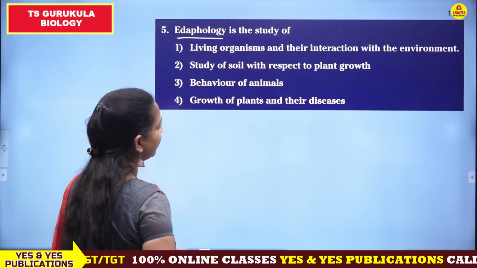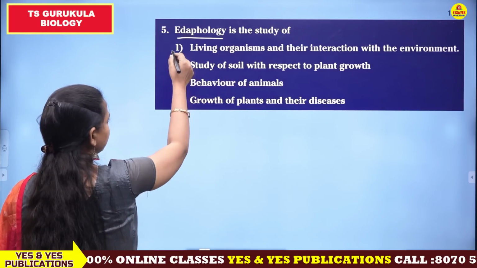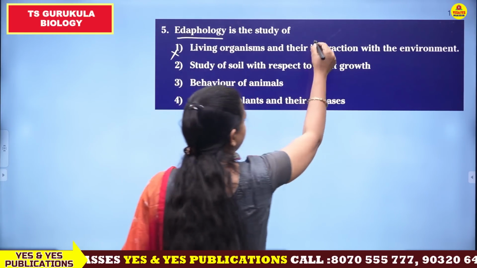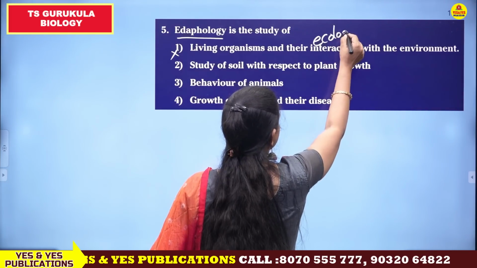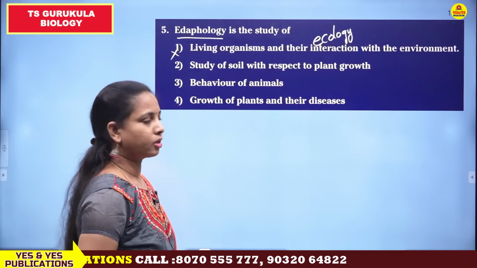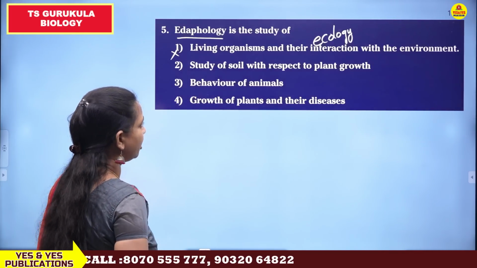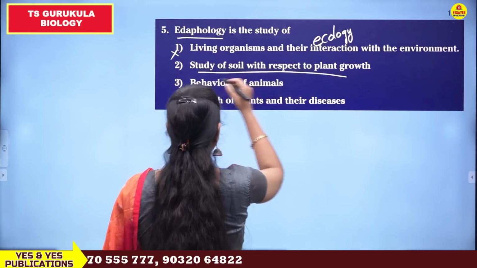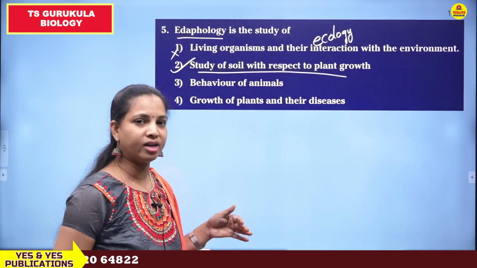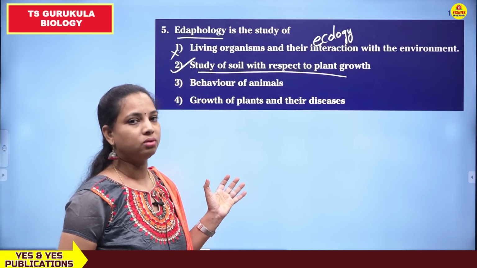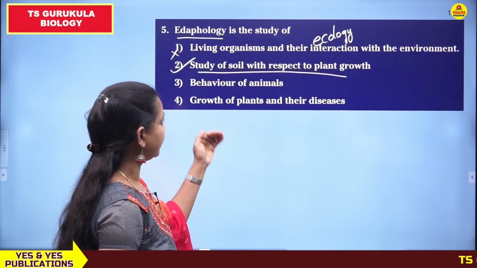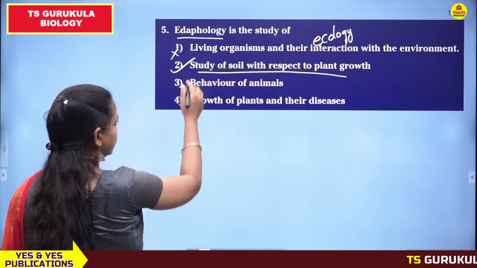Living organisms and their interaction with the environment. No, what do we call the study of living organisms and their interaction with the environment అంటే it is nothing but ecology. Ecology is the study of living organisms and their interaction with their environment. Okay, and second one, study of soil with respect to the plant growth. Yes, study of soil with respect to the plant growth, how soil is helping the plant, what type of nutrients are present in the soil, and which soil is suitable for what type of crop అనేది మనకి ఎడఫాలజీలో ఒక క్లియర్ కట్ రిలేటివ్ స్టడీ అనేది వస్తుంది ఎడఫాలజీలో. సో ఆప్షన్ 2 ఈజ్ కరెక్ట్.